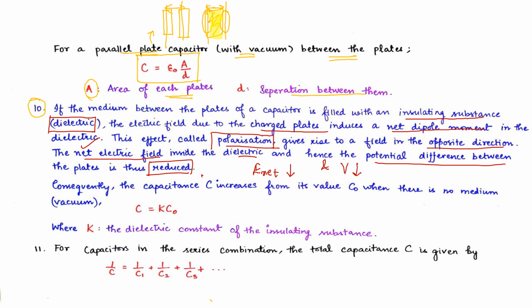Consequently, the capacitance C is increased from its value C naught, where there is no medium, in the vacuum. C equals K C naught. K over here is a constant, and that is the dielectric constant of the insulating material or insulating substance.